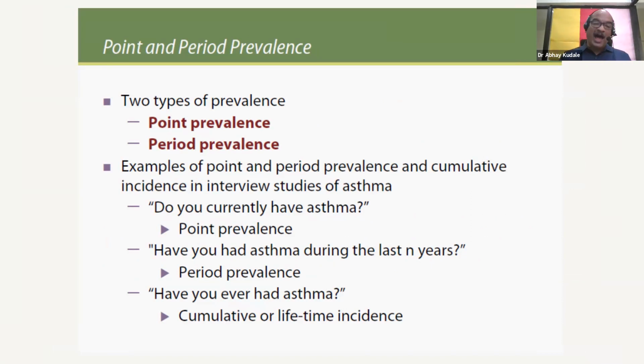Whenever you ask a question such as, have you had asthma during the last n years, n could be 1 to 5 years, then that becomes a period prevalence. And when you ask a question like, have you ever had asthma, what you are probing is cumulative or lifetime incidence.